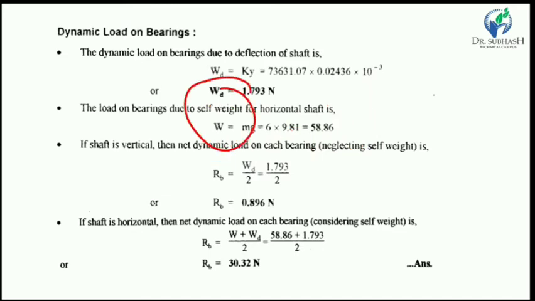Now the total load on each bearing is the summation of the dynamic load and static load, but this total load is divided between the two bearings because the shaft is supported by two bearings. So the total load, static plus dynamic, is divided by two, and for one bearing we find the load, which is 30.32 Newton.